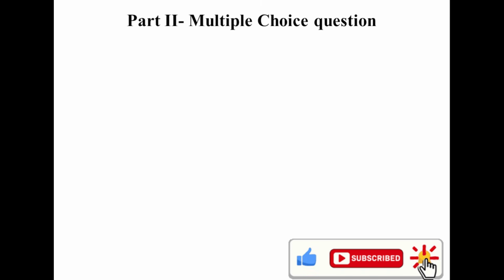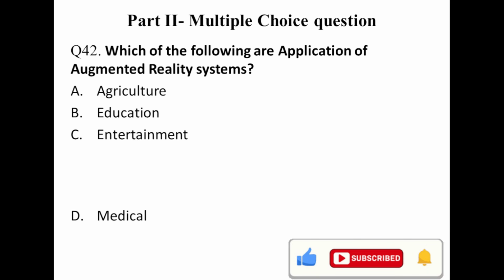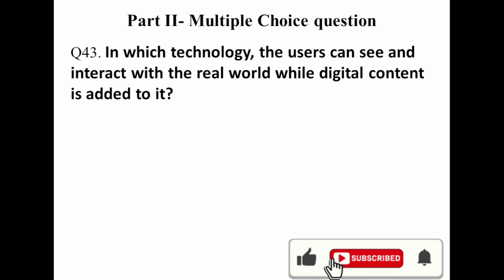Question number 42. Which of the following are applications of augmented reality systems? Agriculture, education, entertainment, medical diagnosis. All are application areas of augmented reality. Question number 43.